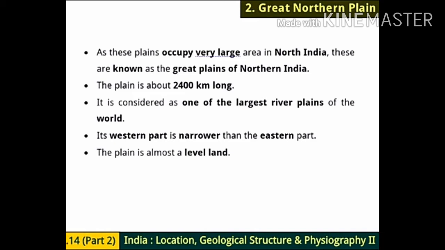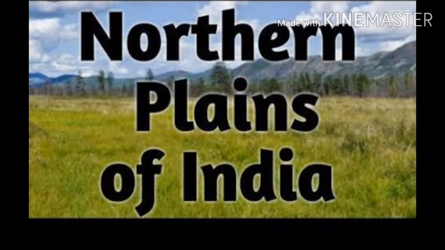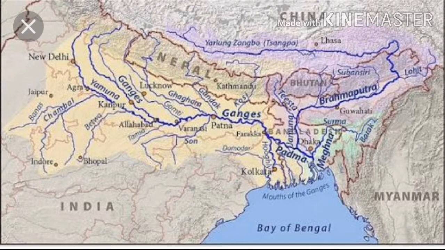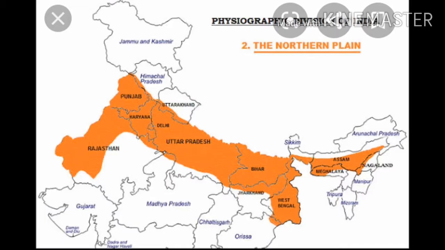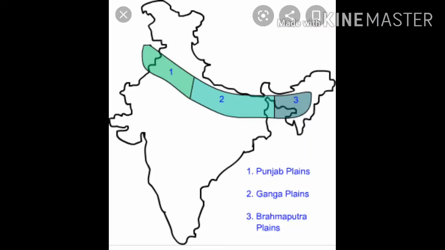Why? Because it is 2400 kilometers long. So if it is asked where the largest river plain of the world is located, what do you have to write? In India. Such a long river plain is not anywhere else, only in India it is located.